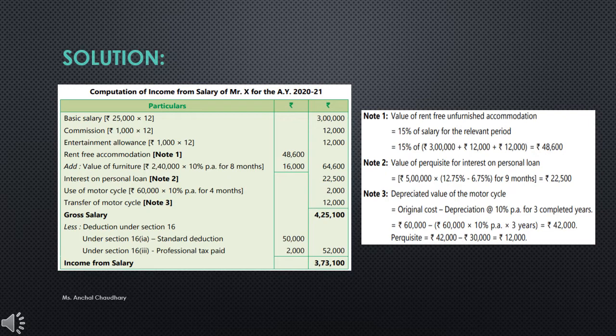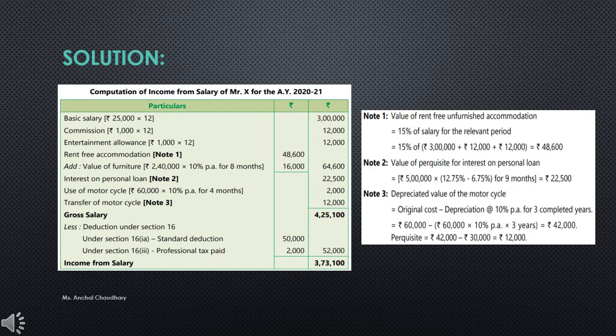Next is the motorcycle. It is given that a motorcycle valued at 60,000 was purchased on 1st May 2016. The motorcycle is used by Mr. X's son. First of all, you have to find out the value of depreciation. The depreciation will be for 3 years, because the motorcycle was sold to Mr. X on 1st August 2019 for 30,000.